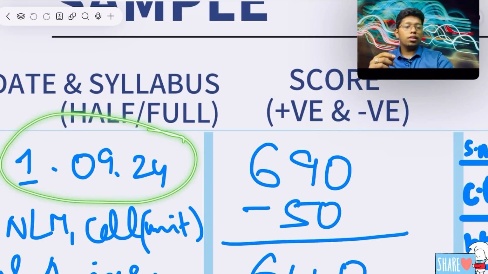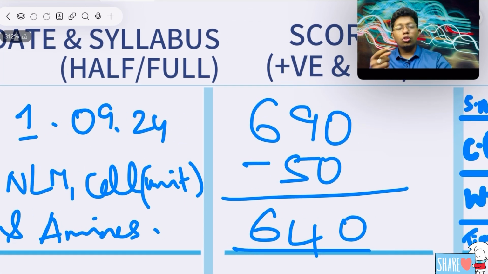First, you should put a date like this. Finally, what you should do is write the names of the chapters. What is physics? NLM, that is Newton's law of motion, that you should write.